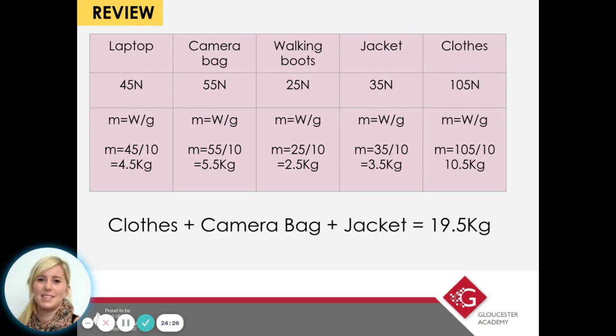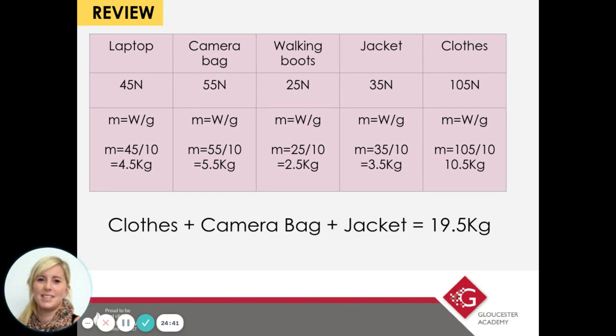Her walking boots and her laptop. And I believe that this combination of items, so clothes plus camera bag plus jacket, is the only combination that will get her as close to 20 kilograms as possible.